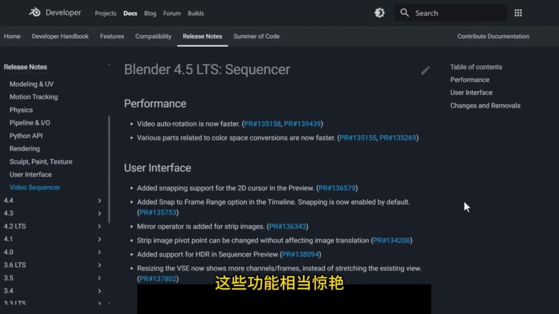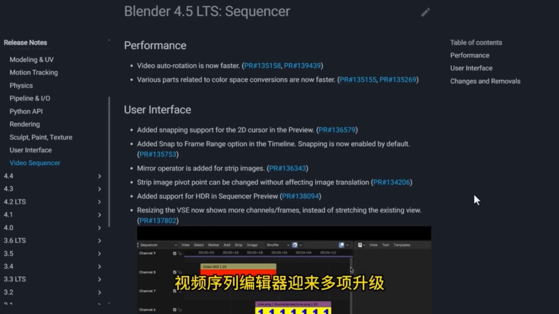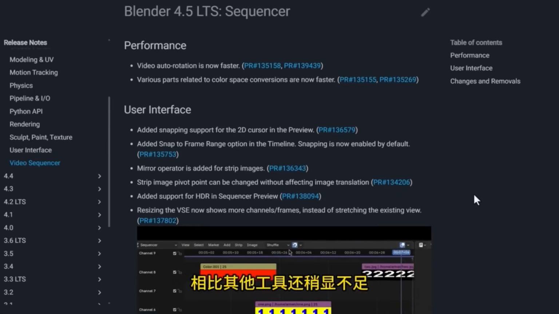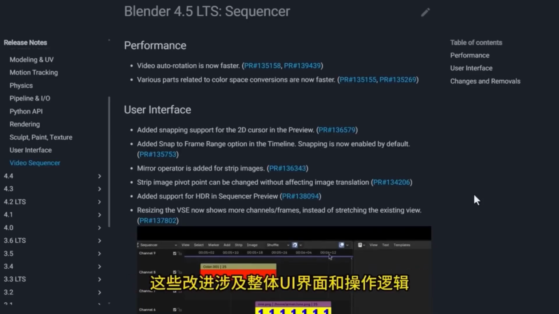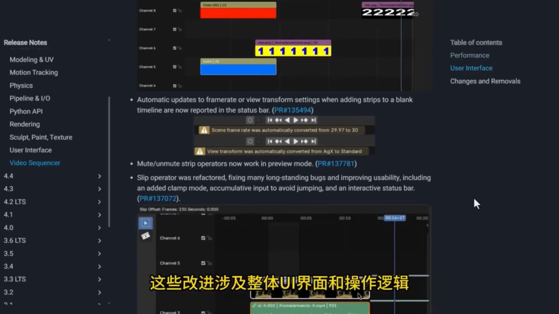The video sequence editor received numerous upgrades, yet it still falls behind other tools. Nonetheless, with continuous optimizations, it is slowly improving. These improvements involve the overall UI interface and operational logic.